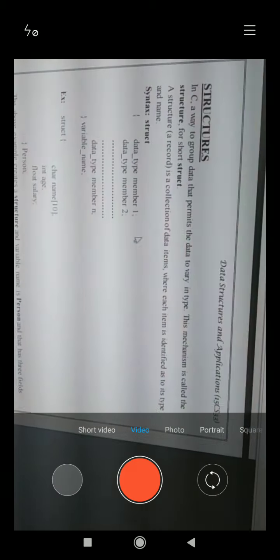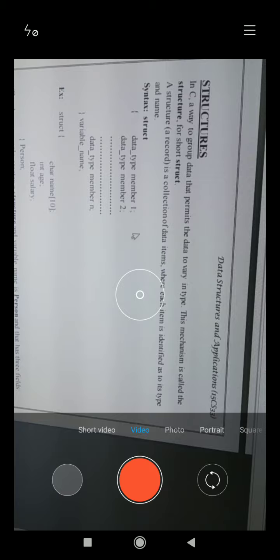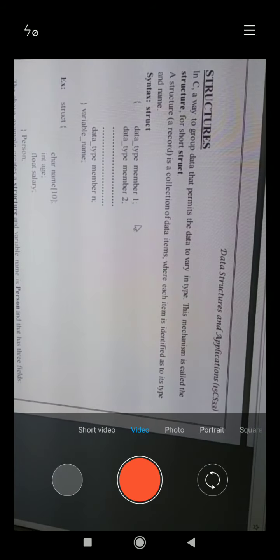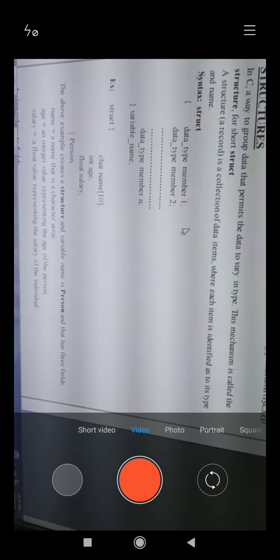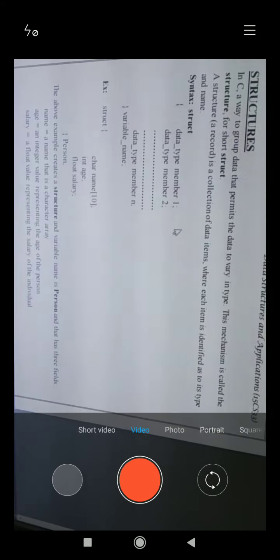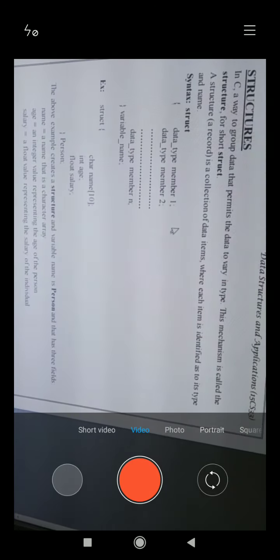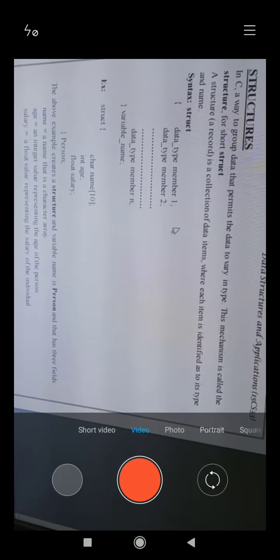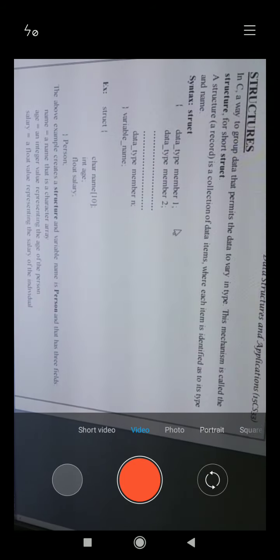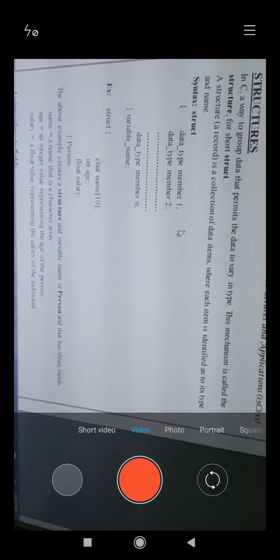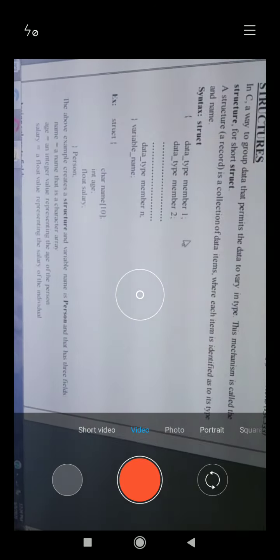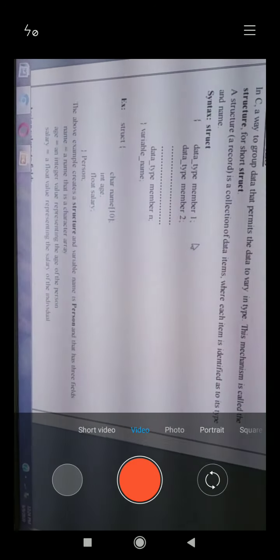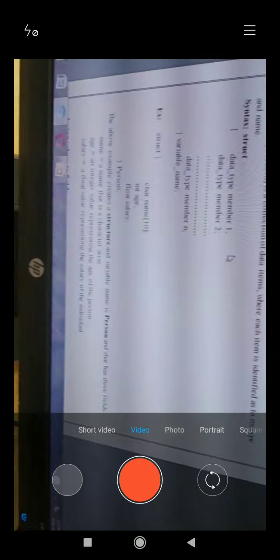The syntax of the structure is: you have the keyword struct, inside it the data types and members, and outside you have a variable name. Below it there is an example. You have struct, inside it name with data type char, age with data type int, and salary with data type float, and the structure has a variable named person. To access any data member inside the structure, you use person dot name.